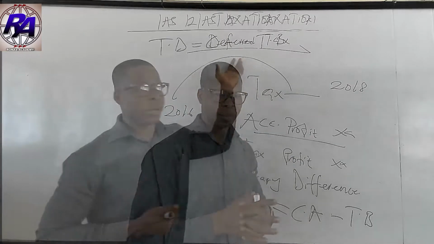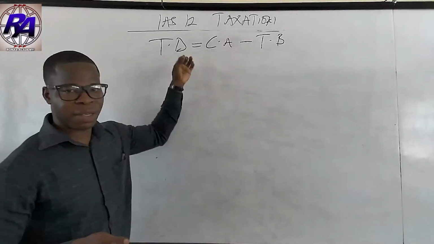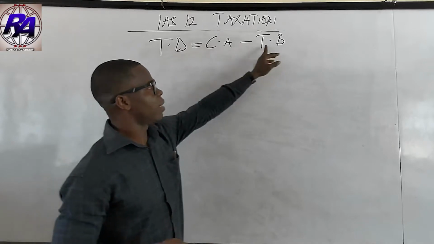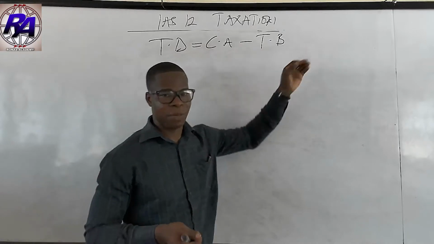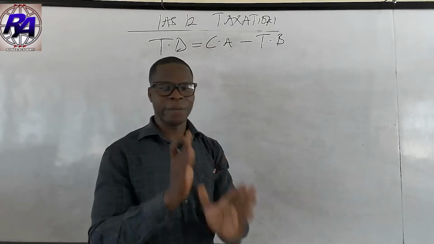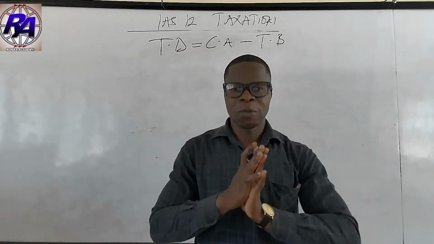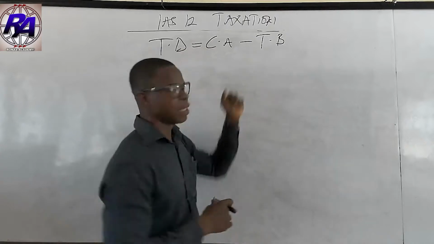So earlier on, we know that the temporary difference is equal to the carrying amount of an asset less the tax base of that asset.